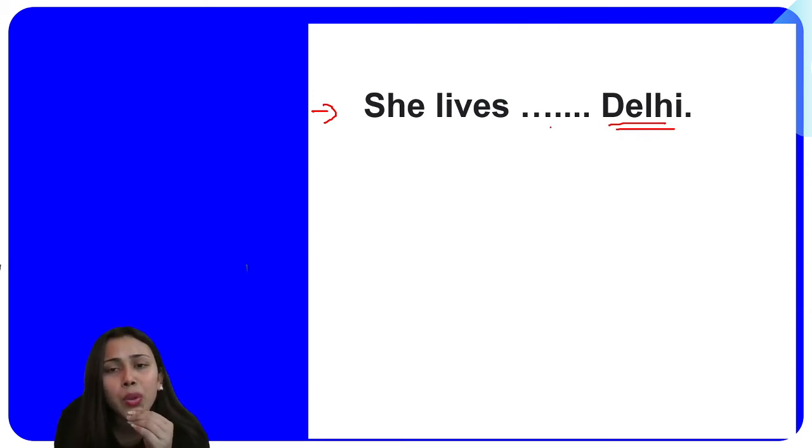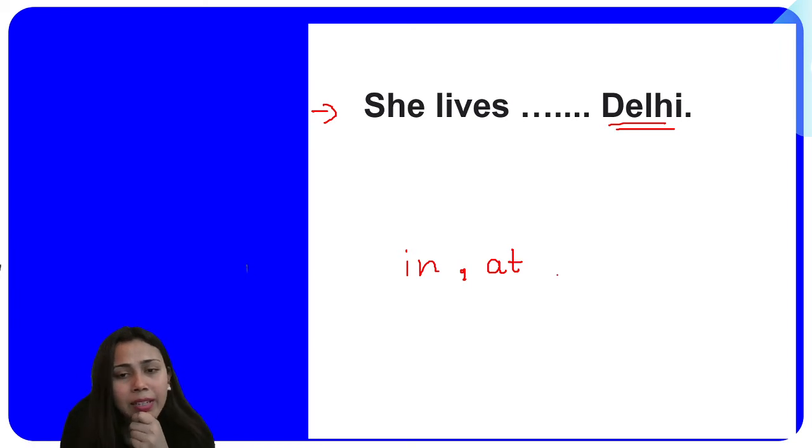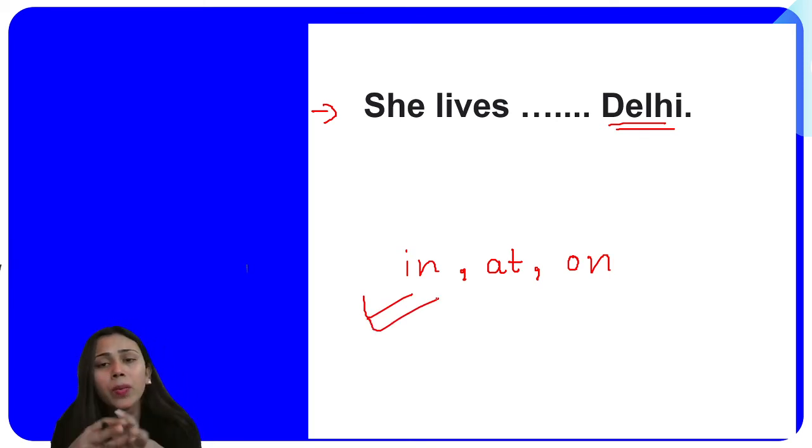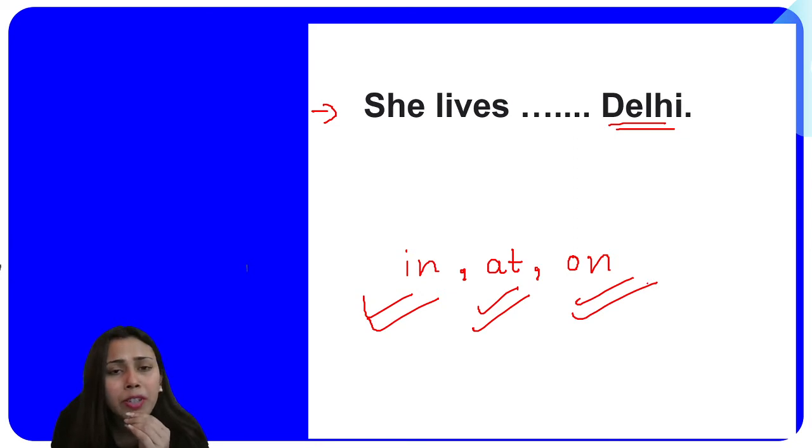So what are we going to use here? The options that we have are: first, in. Second, at. Third, on. Now, where do we use this in? In, as I told you, we use for enclosed space. At we use for a point of place, if you are talking about a point of a place. Now, on preposition we use when you have to talk about the thing that is kept on the surface of something.